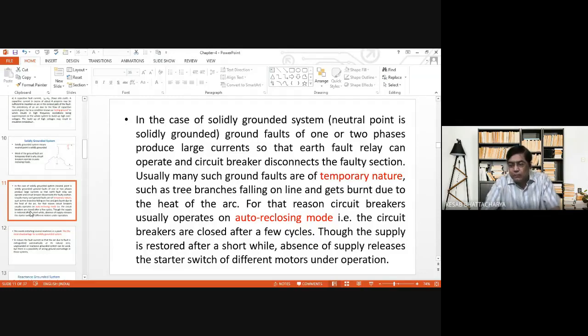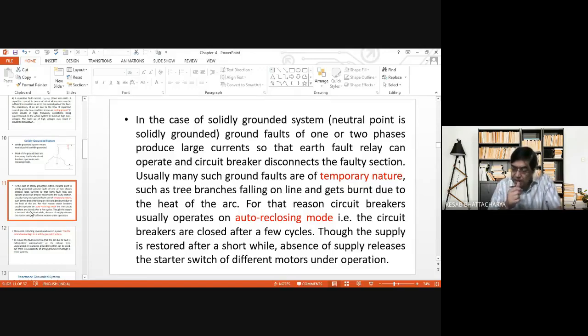It is quite obvious because in the case of any ground fault, the current flowing through the ground and one or two of the phases, as in single line to ground or double line to ground fault, increases definitely from its normal value.